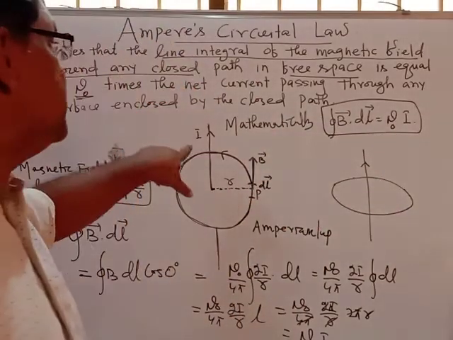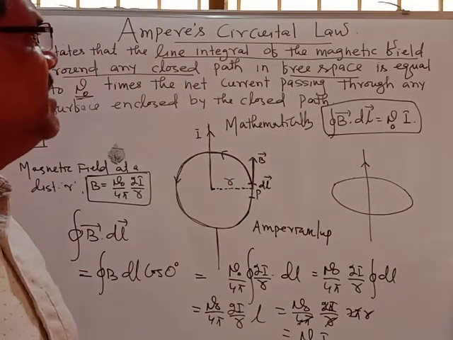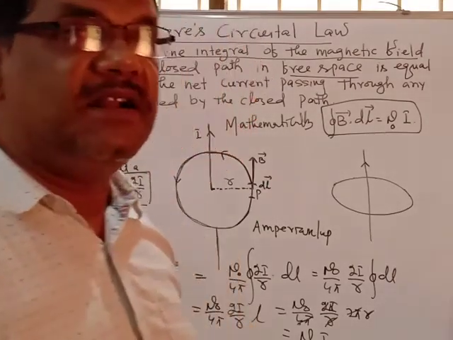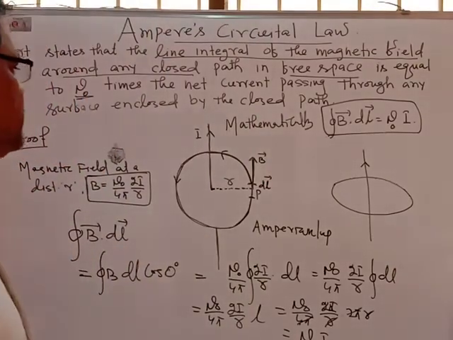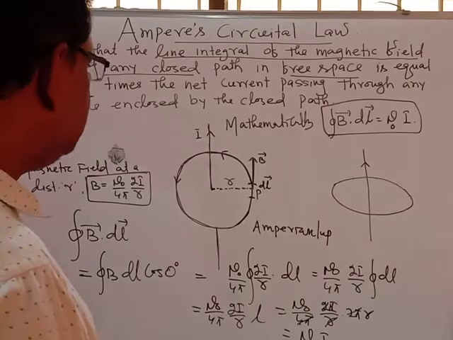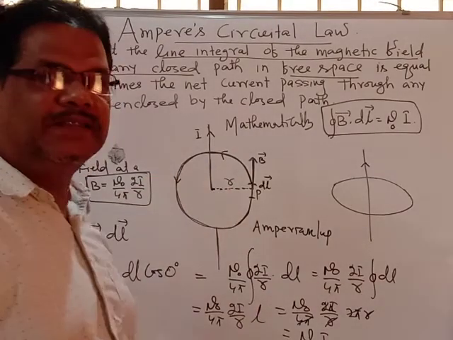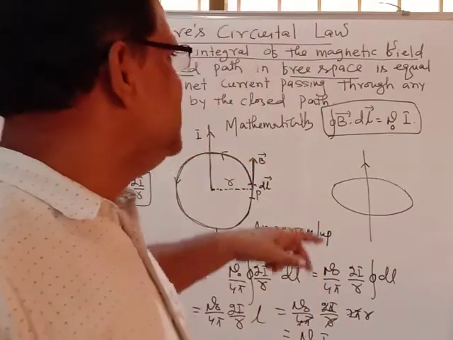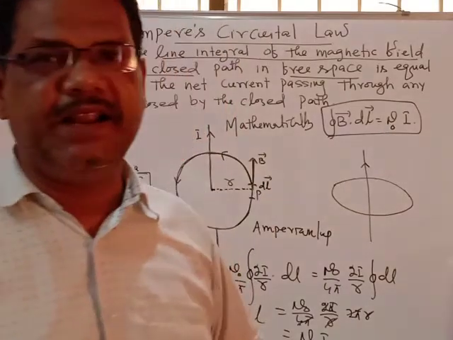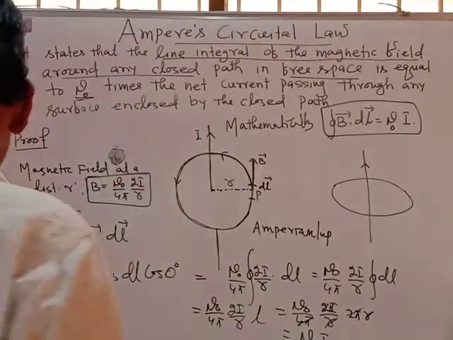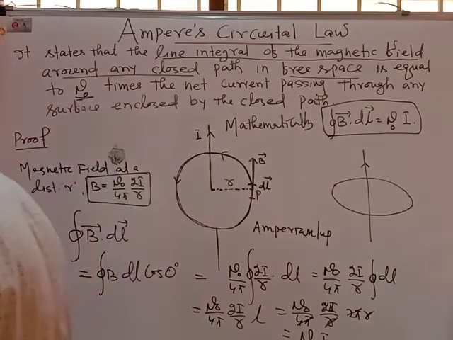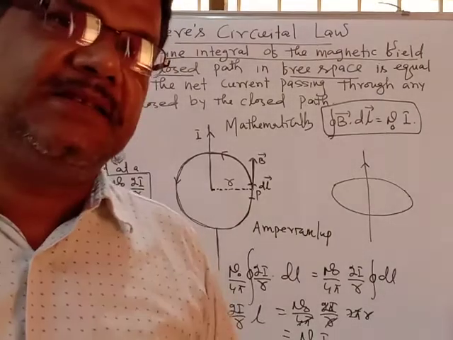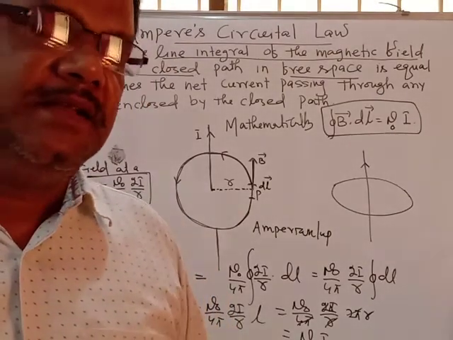This is the Ampere circuital law, and you might know that Ampere circuital law is not a universal law, because we cannot calculate the magnetic field at the center of the current carrying coil. Number 2, Ampere circuital law is independent of the closed path. Any path you can take. The path may be arbitrary, because in the expression we do not get any path relation, only mu naught I. And Ampere circuital law holds good for a closed path, and that path may be circular or of any shape.